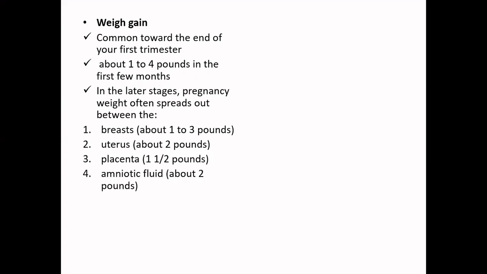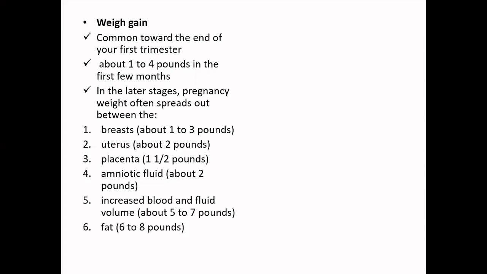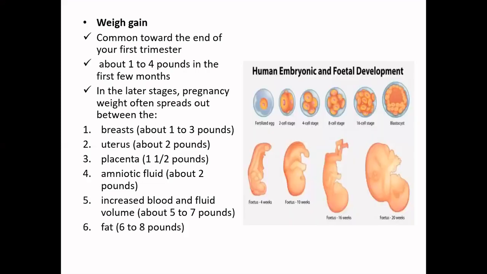Amniotic fluid present in the uterus lining will be about 2 pounds. An increase in the blood and fluid volume in your body may further contribute 5 to 7 pounds, and the fat deposits can go up to 6 to 8 pounds. And this basically indicates the overall weight that is being gained in your pregnancy phase.